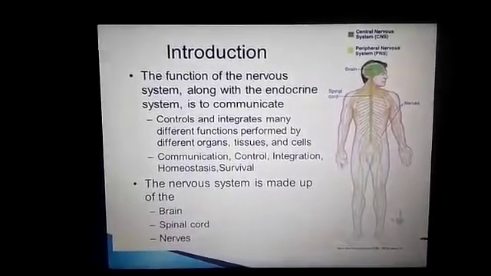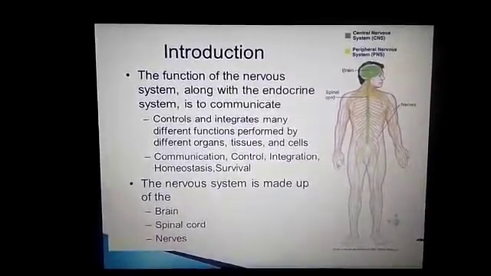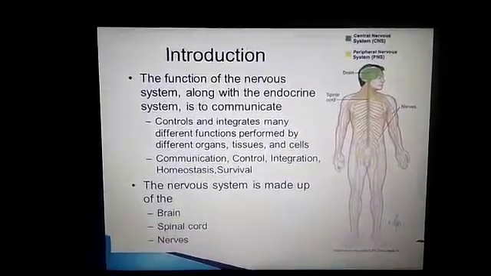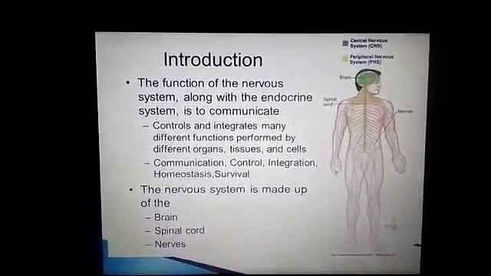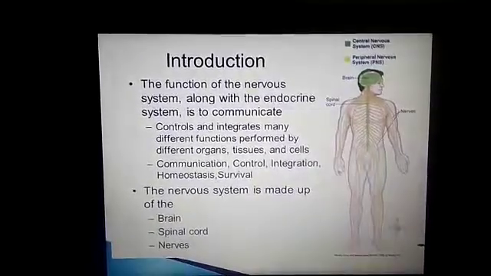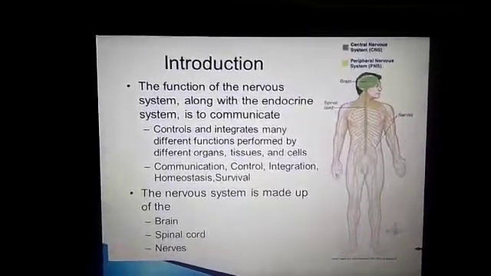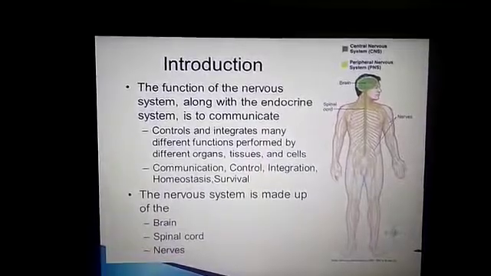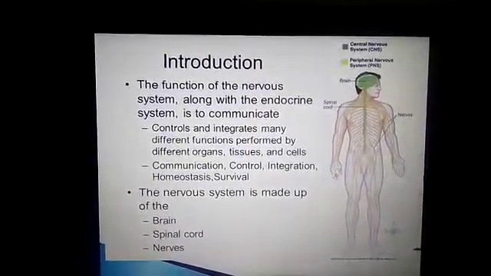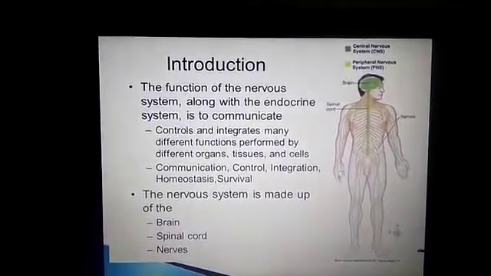The communication, control, integration, homeostasis, survival and releasing of hormones, everything is under the control of the brain. So the nervous system is made up of three main parts, that is brain, spinal cord and nerves. So this is again divided into central nervous system, peripheral nervous system and autonomic nervous system, that is CNS, PNS and ANS.